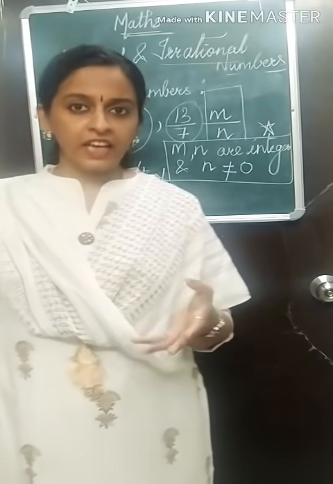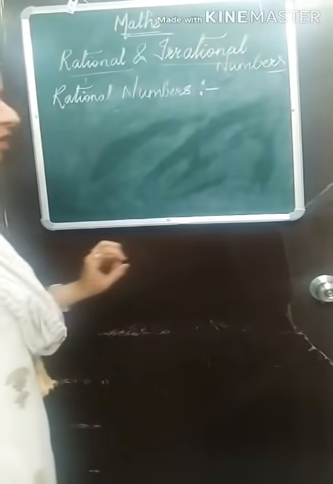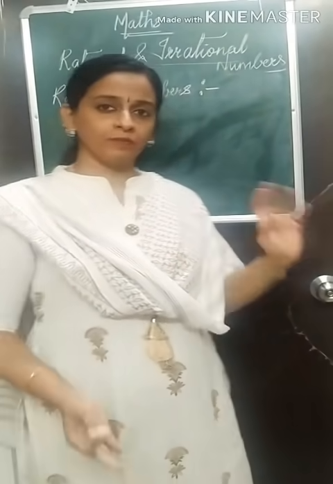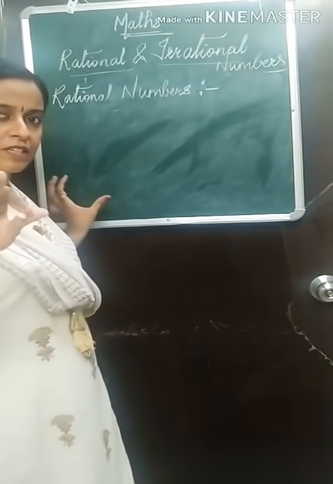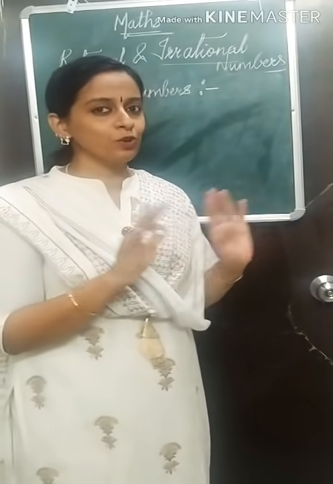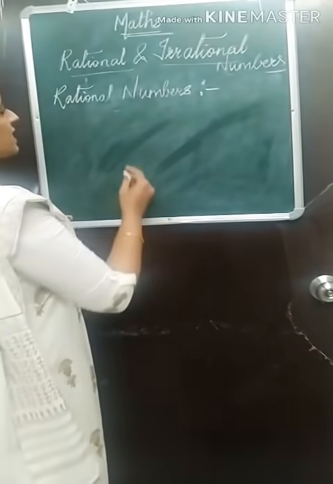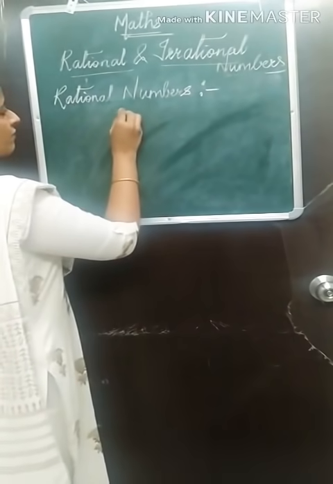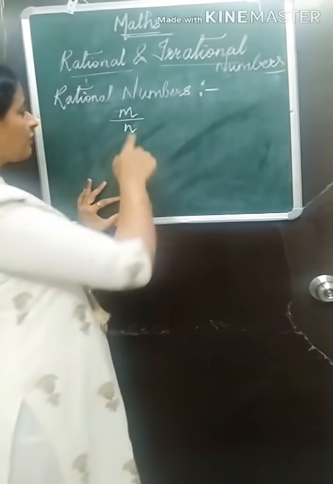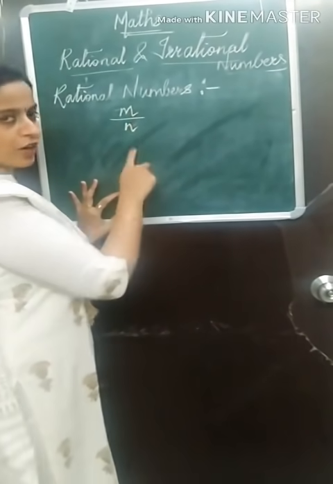Let us go into detail about rational numbers. Now let us discuss rational numbers more, one by one example. Whatever is coming into your mind, I will try my best to include those examples. First itself I will write down. It should be m upon n. See my dear children, for today I took it as m upon n.